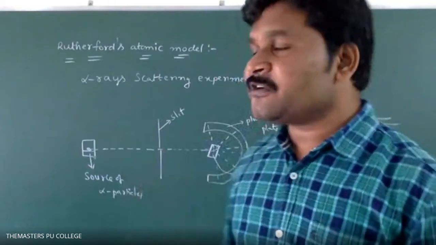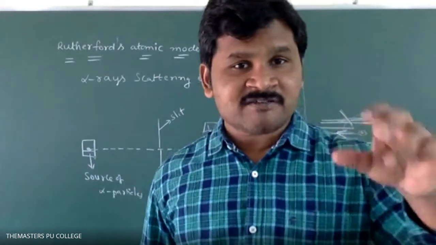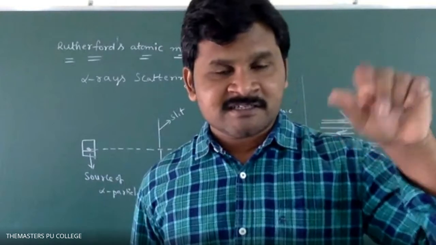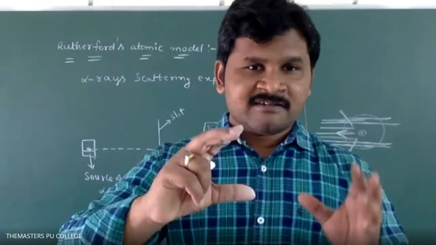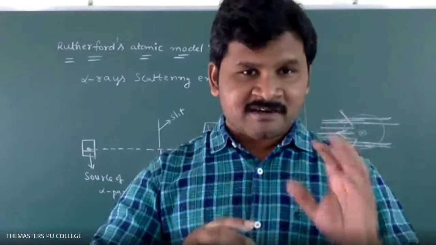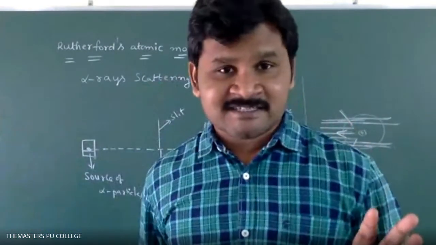See here, if you take a torchlight, observe how it looks. The light evolved from the torch is distributed in all directions.